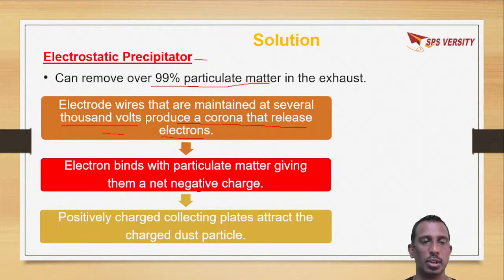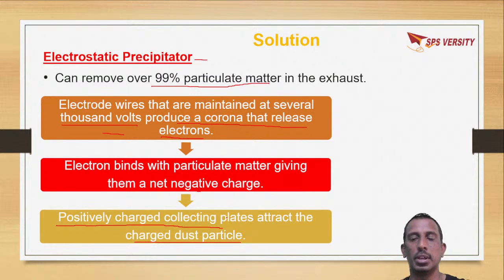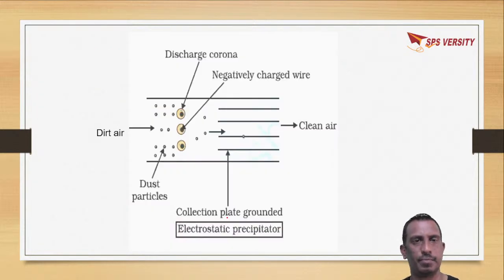So this negatively charged particulate matter is collected by using positively charged collecting plates, to attract the charged dust particles. So electrostatic precipitator is the best solution for removing particulate matter from the exhaust.